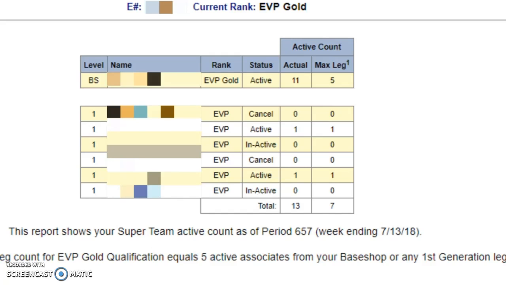However, 4 out of the 6 EVPs are canceled or inactive. The total that this associate has towards EVP Gold is 7. There are several ways to get back qualified as an EVP Gold. This associate can encourage their canceled and inactive EVPs to reactivate. They could also help MDs in their base shop promote to Executive Vice President, where they will be placed in their 1st generation. Or they can encourage their active 1st generation EVPs to continue building their organization.